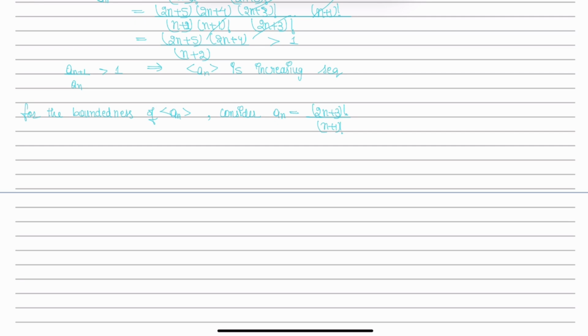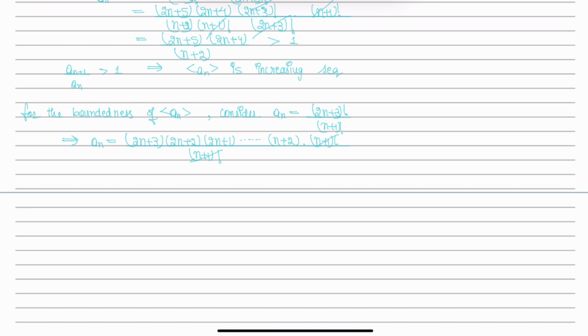Now expanding the factorial here, we get that a(n) is equal to (2n+3)(2n+2)(2n+1) and so on to (n+2)(n+1) factorial, whole divided by (n+1) factorial.